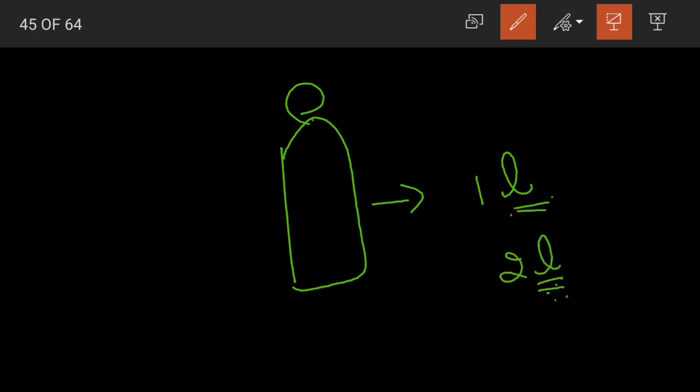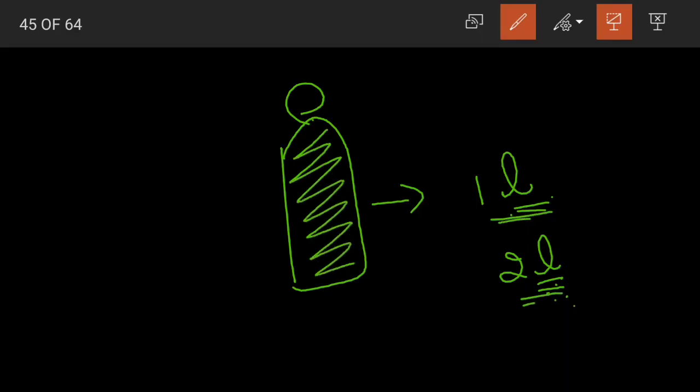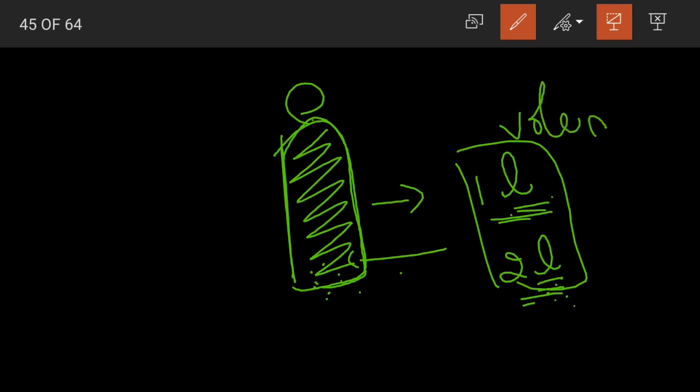You might be familiar with this. Yes or no? Even when we go for buying cool drinks, we say we want a 1 liter cool drink bottle or we say we want a 2 liter cool drink bottle. So this 1 liter or 2 liter is nothing but the capacity that this container can store or carry. How much liquid we can pour in this container will tell us the capacity, that is nothing but the volume.